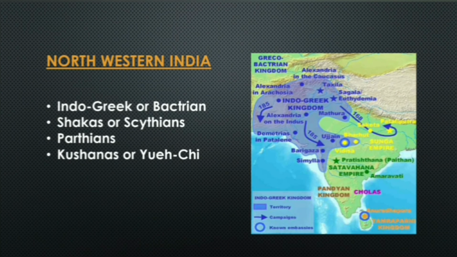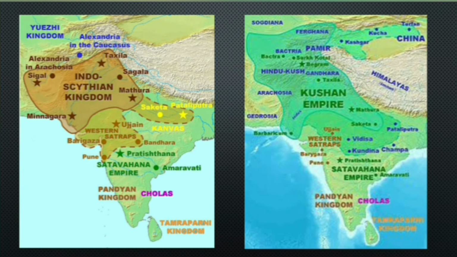Now in the northwest, there were Indo-Greeks or the Bactrians, Shakas or Scythians, Parthians, and the Kushanas or the Yuezhi. So in the northwest we have Indo-Greeks or the Bactrians. After that the Shakas or Scythians came, and the Parthians, and next the Kushanas or Yuezhi. So all these we had already discussed in the videos. So you can see the Indo-Scythian kingdom and Kushana Empire in these maps.